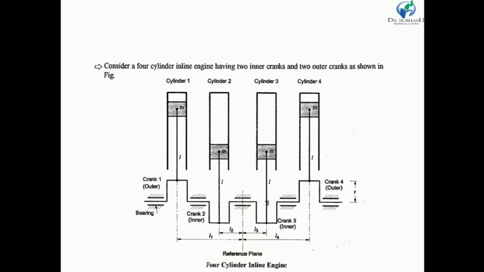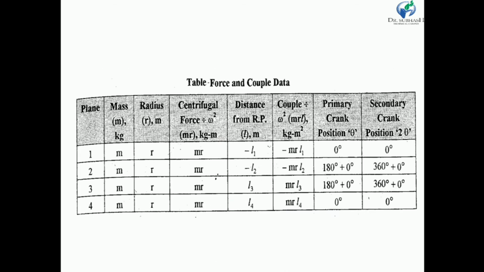Towards the left direction we consider negative distance, and towards the right direction from the reference plane positive distance. So the distance between reference plane and plane 1 is L1 but minus L1. Similarly, the distance between central line of cylinder 2 and reference plane is L2 but minus. So here we put the distance from RP in meter: minus L1, minus L2, L3 and L4.